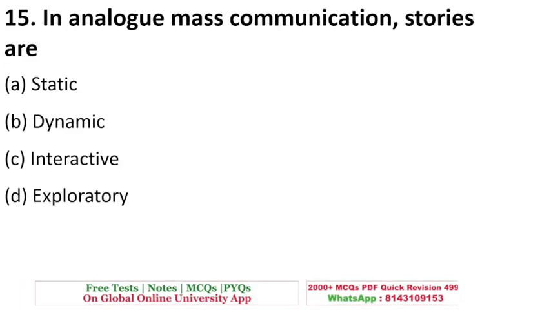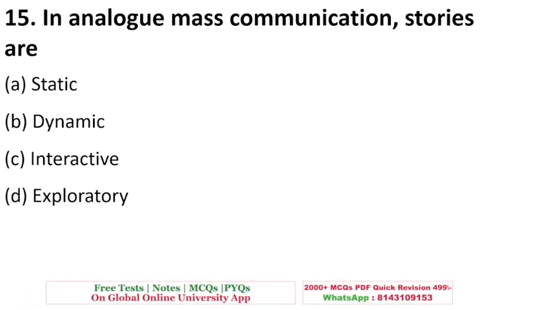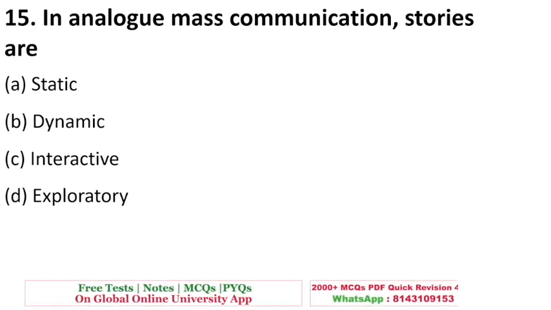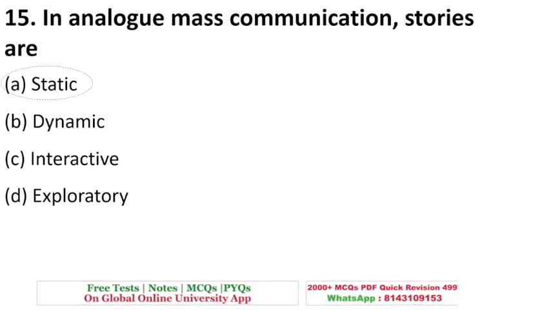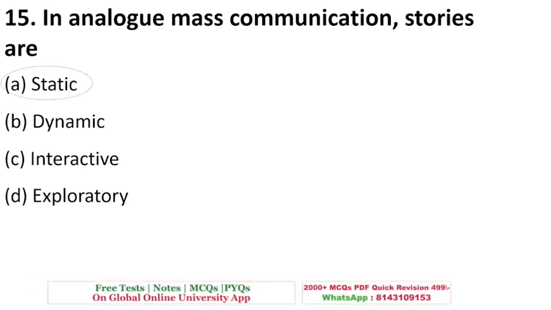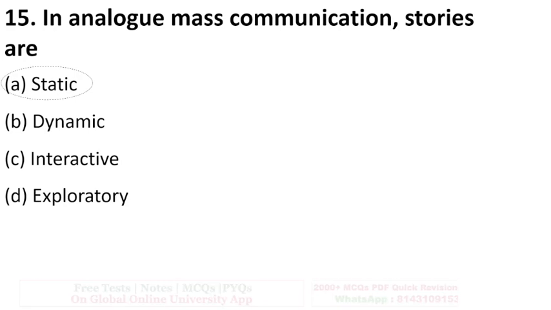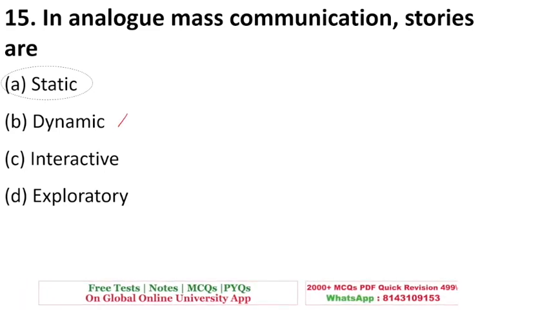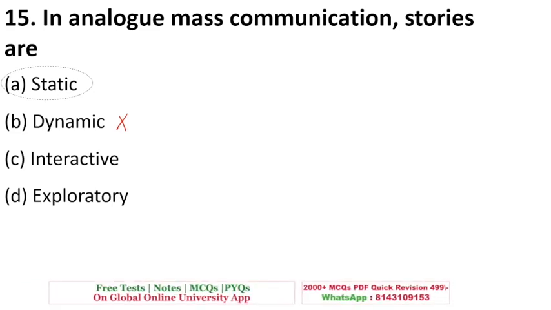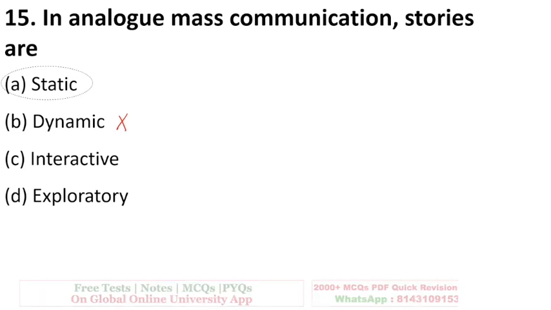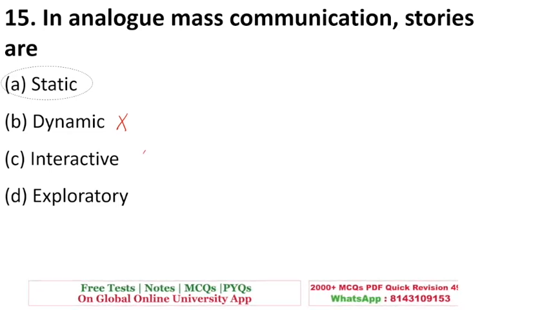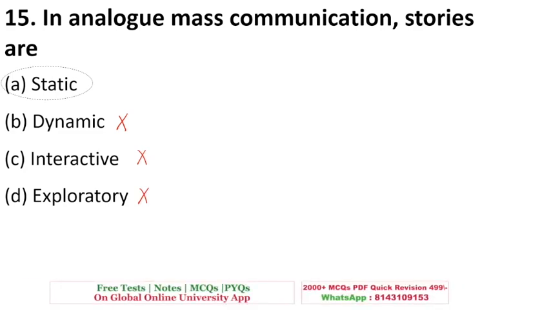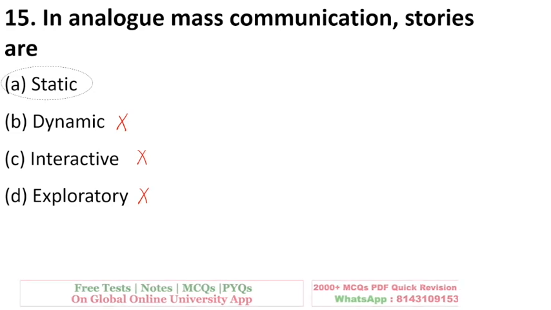Next is in analog mass communication, stories are. So analog mass communication, it could be a radio, which is an example of analog mass communication. So there the stories are static. Okay, there is a person who is delivering that story or that message, and the other person is listening. It is not dynamic like a classroom where the students and the teacher discuss. So that is dynamic. Interactive is also the same thing, and exploratory is exploring or finding out why something happens. So in analog communication, stories are static.